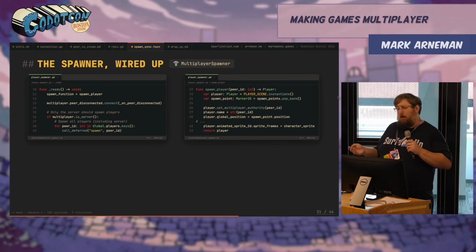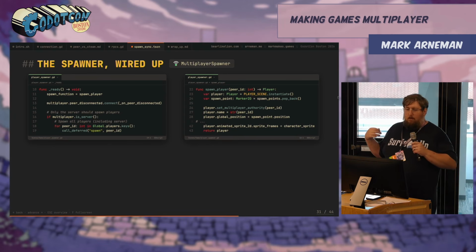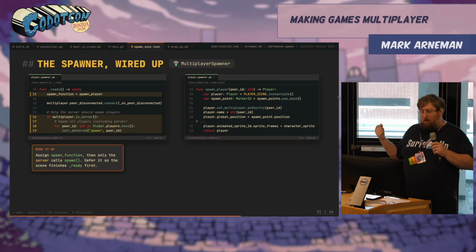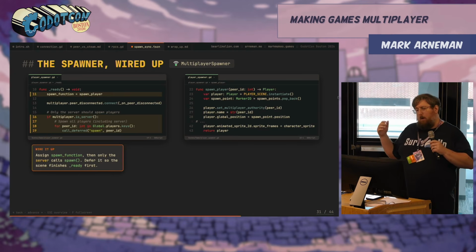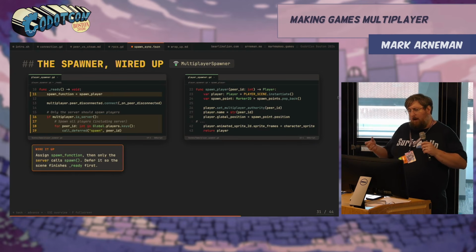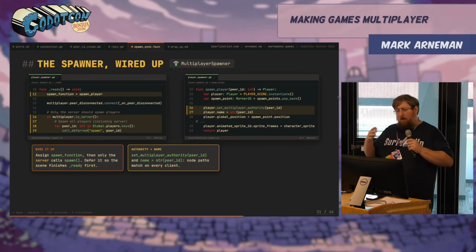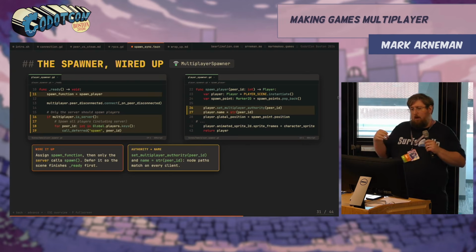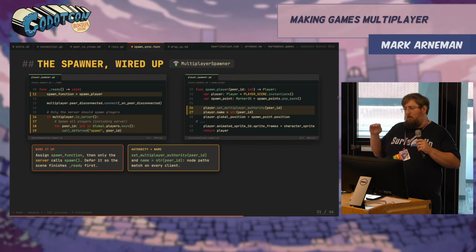Now, looking at the spawner wired up, this is a multiplayer spawner node that we are writing a custom script for. The first thing we're going to do is override the spawn function with a custom spawn function. Only the server is going to handle spawning, so we're going to gate it right off the bat. We also want to do this as a deferred call, so we wait for the scene to be ready before we start spawning. Then when we spawn a player, we're going to set the peer multiplayer authority to that person. This way, I own who I am, you own who you are, there's no mix-ups.